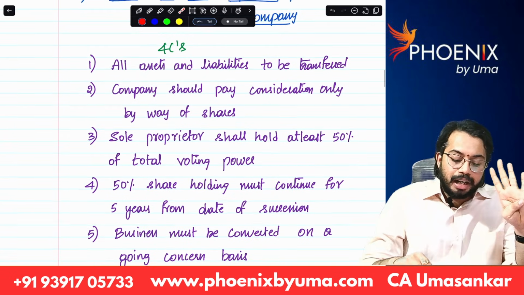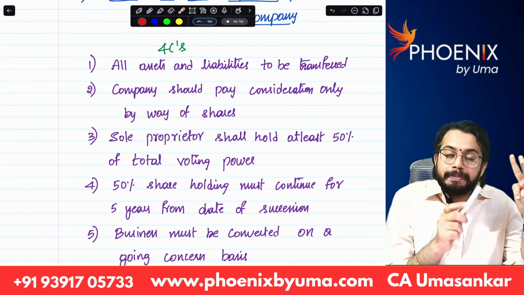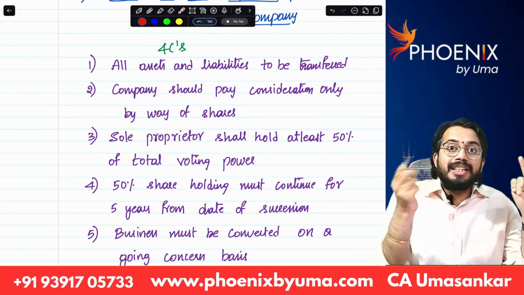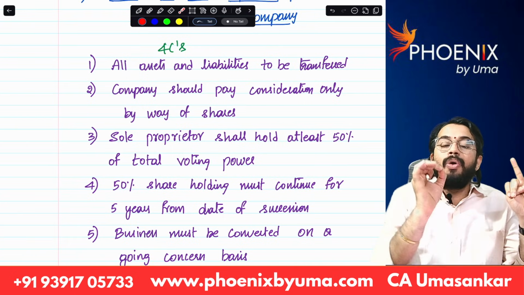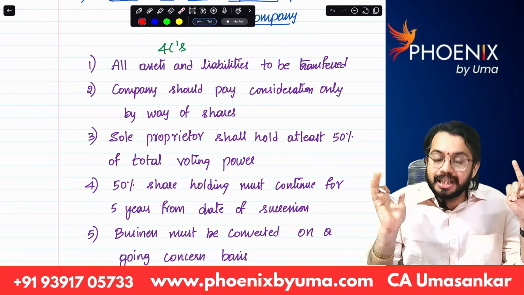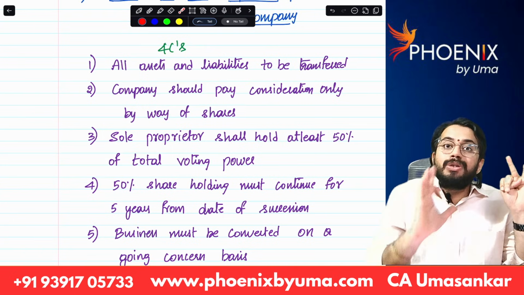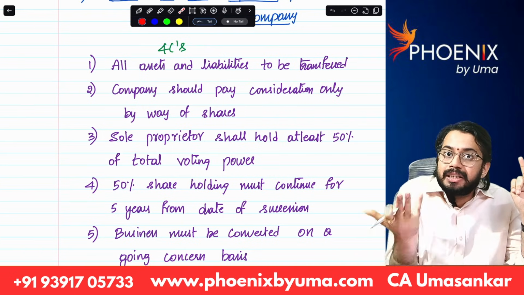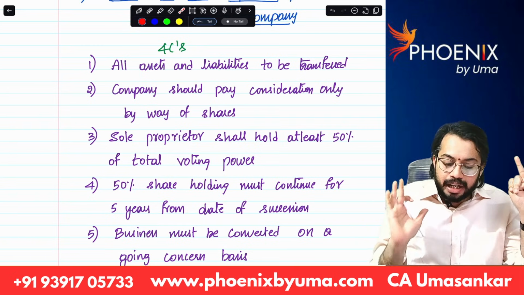What are the conditions? All assets and liabilities of sole proprietorship shall be transferred to company. Second, company should give consideration for transferring the business. Consideration should be given only by way of allocation of shares. That means sole proprietor should get only share capital in the company. Sole proprietor should not receive cash, debentures or preference shares. He should receive only equity share capital.